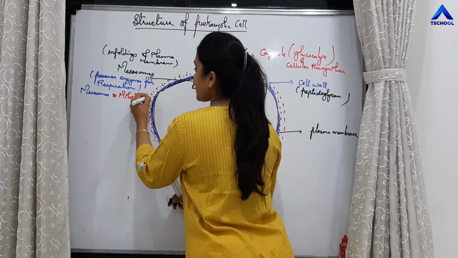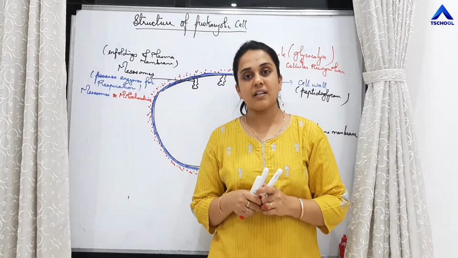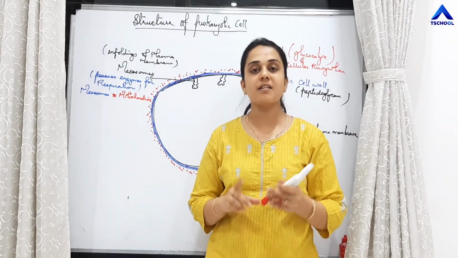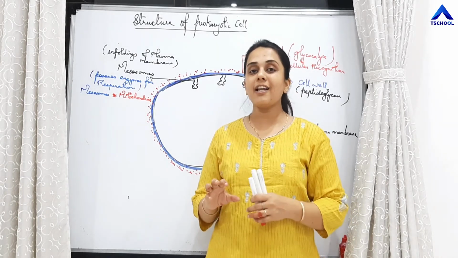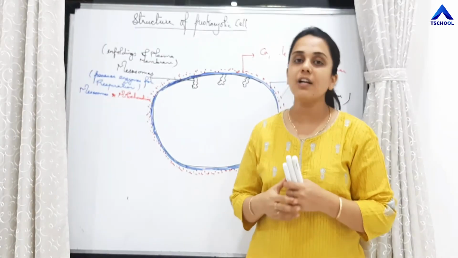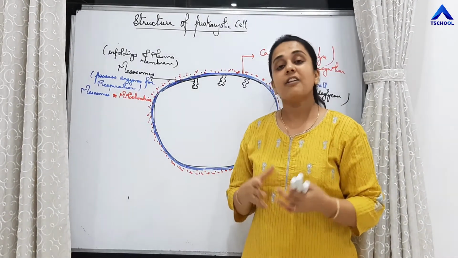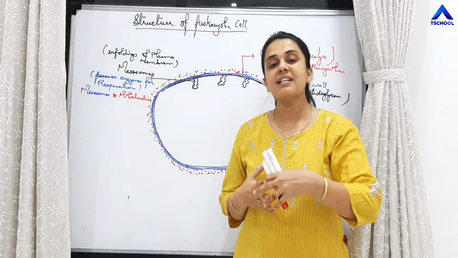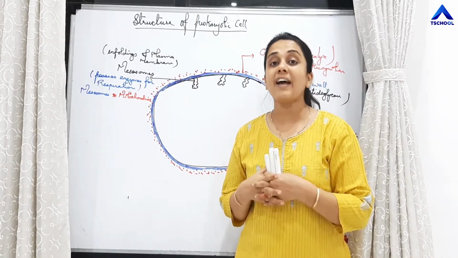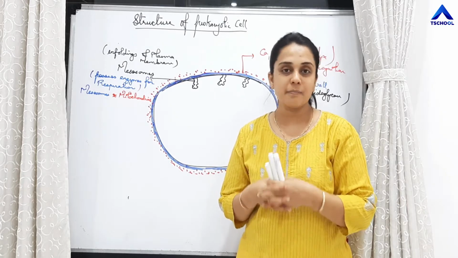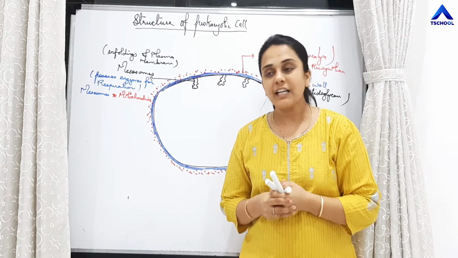Mitochondria are present in eukaryotic cells. Those are membrane bound organelles. Prokaryotic cells do not have any membrane bound organelles, but prokaryotic cells have infoldings of the plasma membrane called mesosomes. The function of mesosomes is similar to that of mitochondria, that is production of energy in the form of ATP, because it possesses the enzymes which are needed for it.